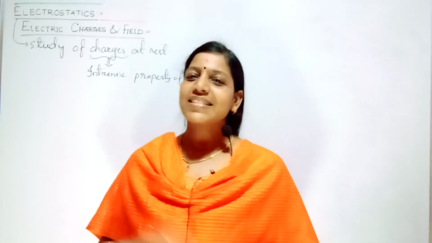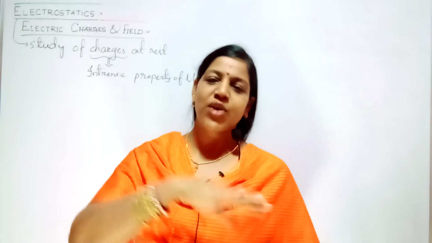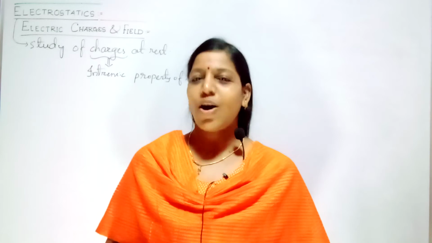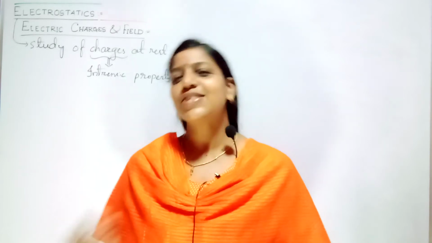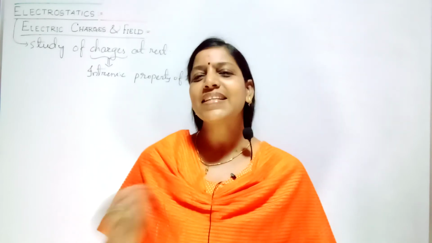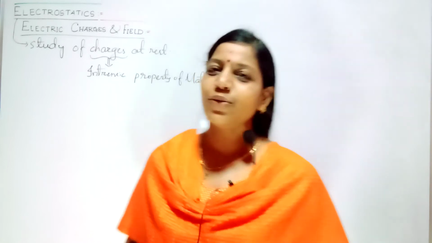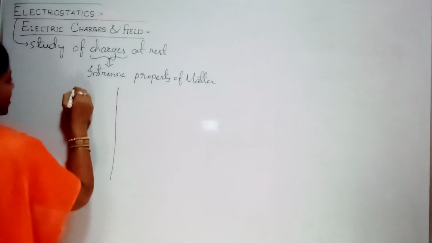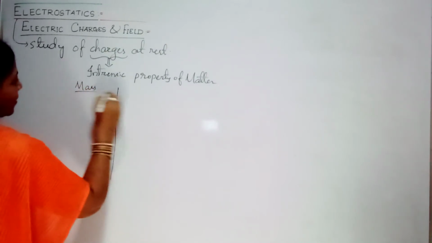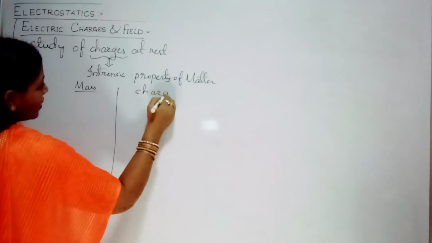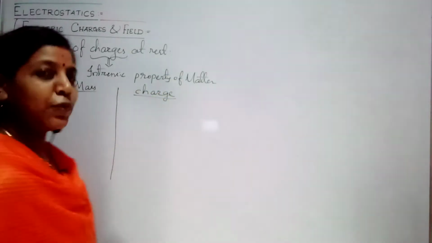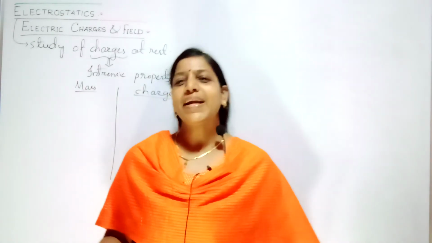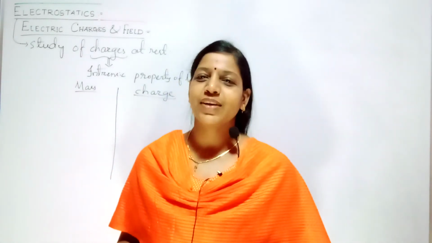Okay. So now let us see what is the difference between charge and mass, because we are saying that mass is also a fundamental or intrinsic property, and charge is also an intrinsic property. So let us see the difference between the two factors. Make the classification. This is your mass. This is your charge. Both are intrinsic properties, or fundamental nature of the material.